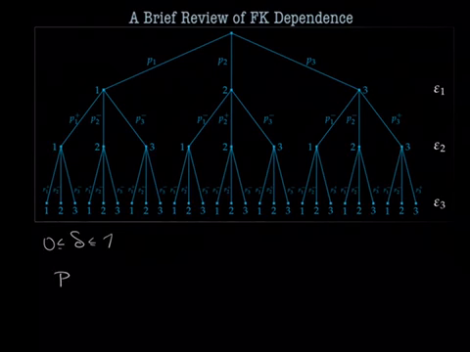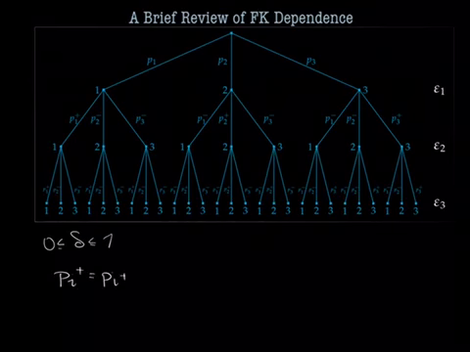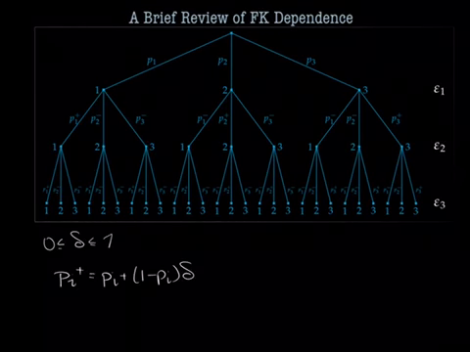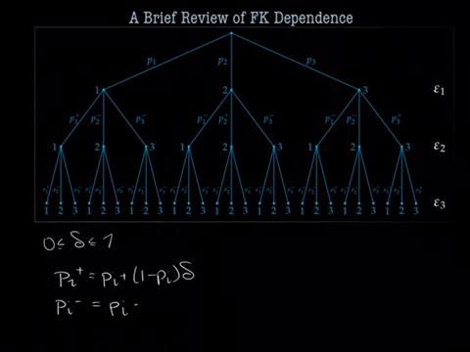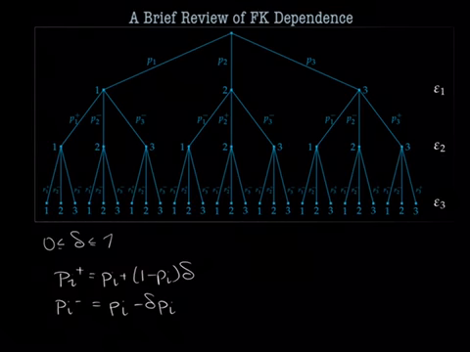Since we have three variables here, Pi plus is basically weighting towards that outcome i, and that's defined as Pi plus 1 minus Pi, so everything else, times delta, and Pi minus is equal to Pi minus delta times Pi. Just to remind you, in this case i is going from 1 to 2 to 3.